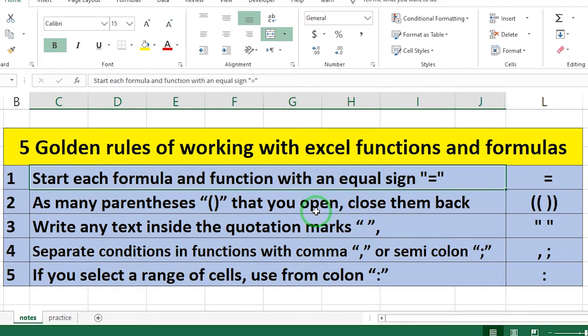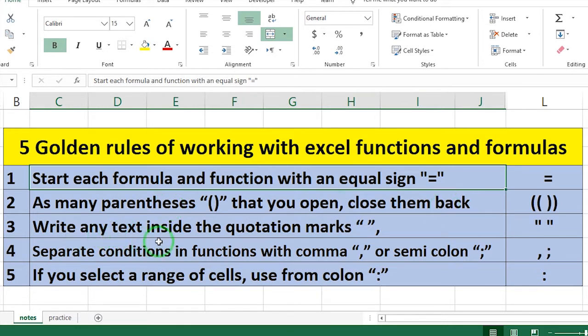Okay, the next one. As many parentheses that you open, you have to close them back. When you're working with an Excel function, as many parentheses as you open in your function, you have to close them back. Otherwise, you will get an error. You don't need to count the number of parentheses because Excel itself identifies the number of parentheses that you open. So when you close them back, Excel gives you a sign when you close the last parenthesis.